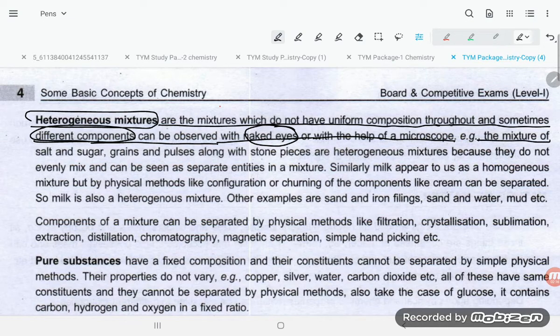The mixture of salt, sugar, grains along with stone pieces is a heterogeneous mixture because they do not evenly mix. So whatever sand and stones are there in the pulses or eatable things, you can easily find out that these are heterogeneous things. They can be seen as separate entities in the mixture.